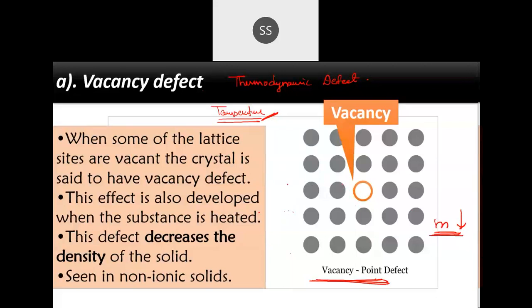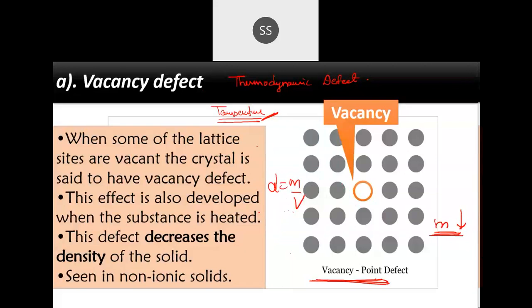When the vacant place is created, density is mass by volume. When the molecules have gone out, their mass will be less. In this crystal, because they have gone out, they are not present, so automatically the mass of the crystal will decrease. When the mass decreases, the density of the solid automatically decreases. Okay, that's all about vacancy.